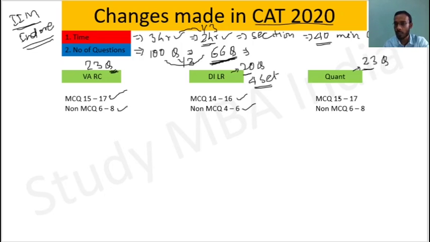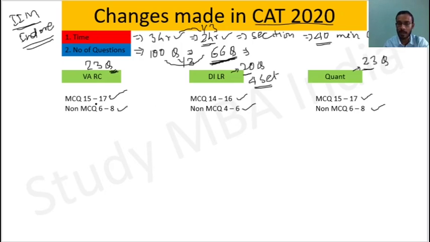Similarly in quant also there will be 15 to 17 MCQ questions and 6 to 8 non-MCQ questions. So around 1/3 to 1/4 questions are non-MCQ in every section. That's why I have kept MCQ as 15 to 17 and non-MCQ as 6 to 8 in VARC as well as quant, and in DILR the MCQ will be 14 to 16 and non-MCQ will be 4 to 6.